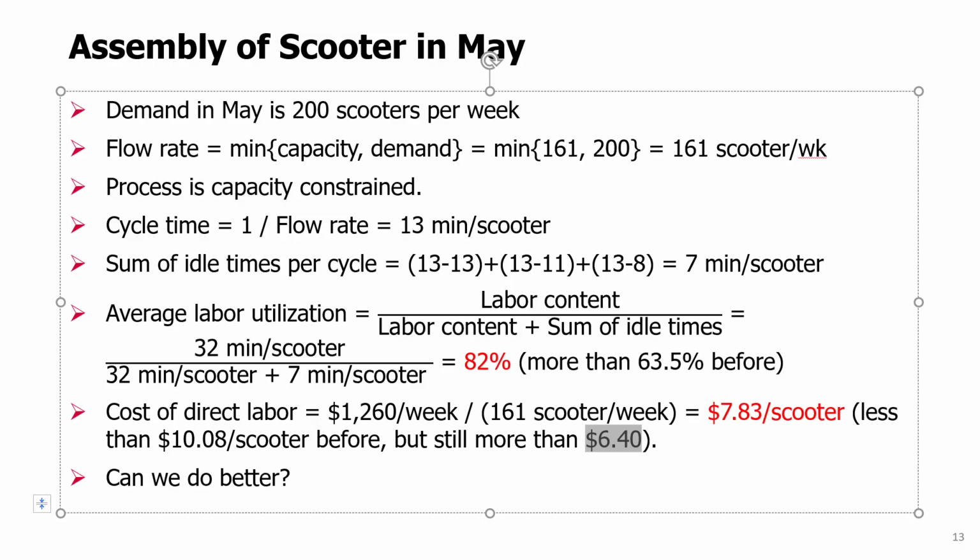Well, yes, we can, because we can do something about the remaining idle time, the 7 minutes per scooter that is wasted due to the imbalance in the activity times. So what we can do is balance the assembly line. We can do something to remove these discrepancies in activity times. But for that, we need to look in more detail at what these workers are doing. Before, we just aggregated the tasks that they do, looking at 13 minutes, 11 minutes, and 8 minutes. Now we need to see what's hidden behind this.